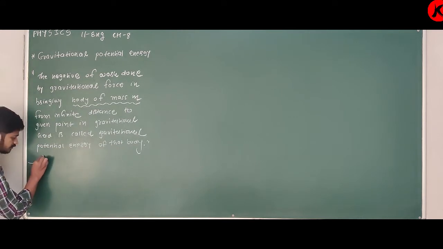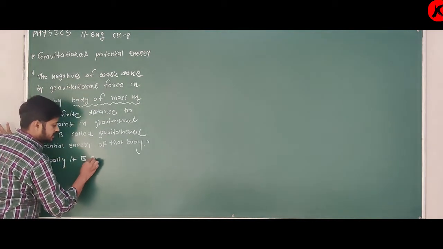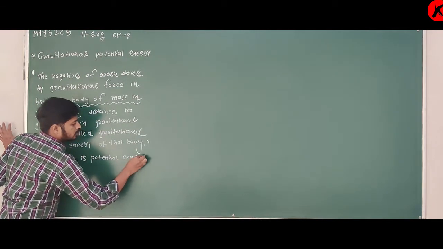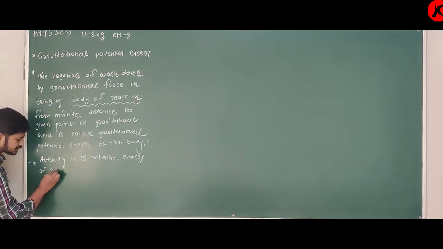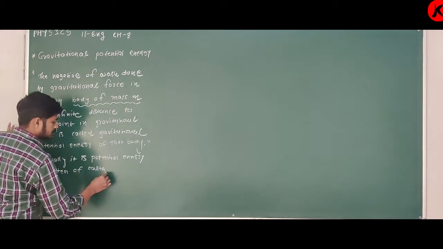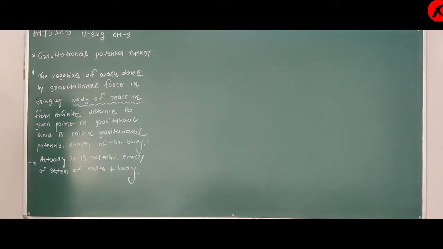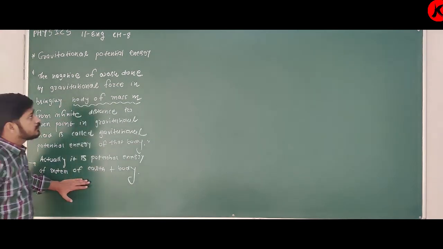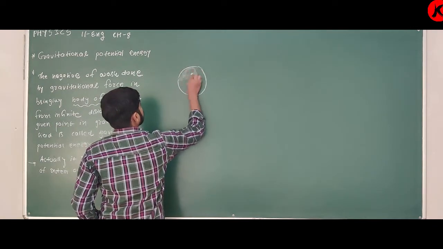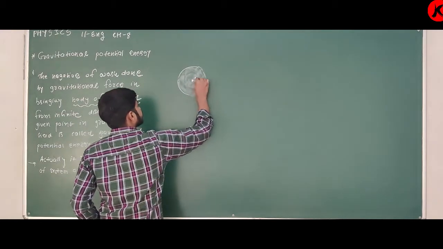Actually, it is the potential energy of the system of Earth plus body. If we are taking the example of Earth, for example, it is Earth, it is its radius.